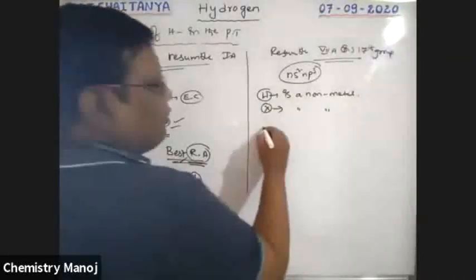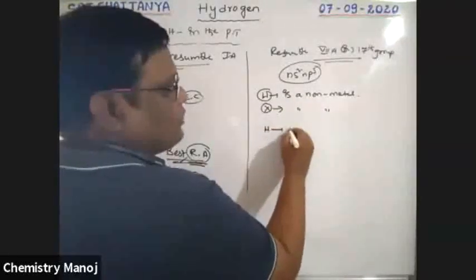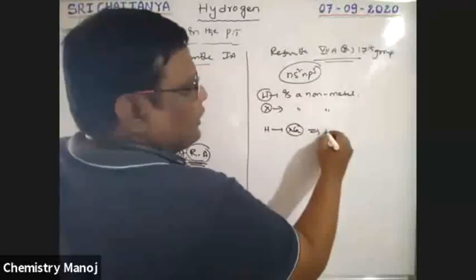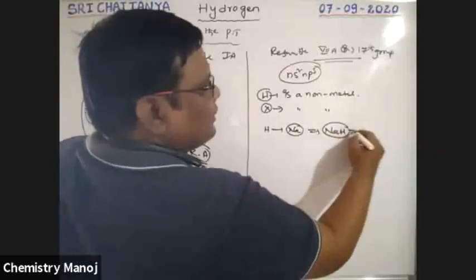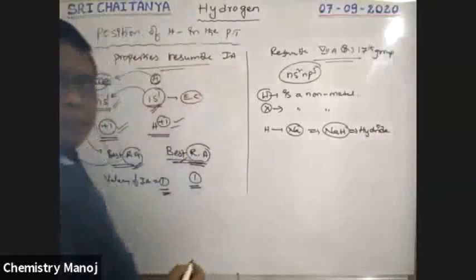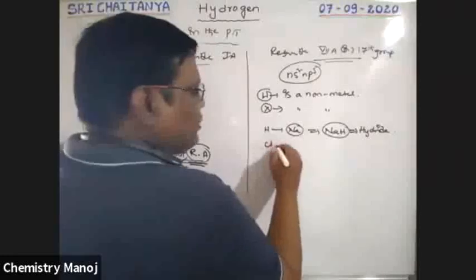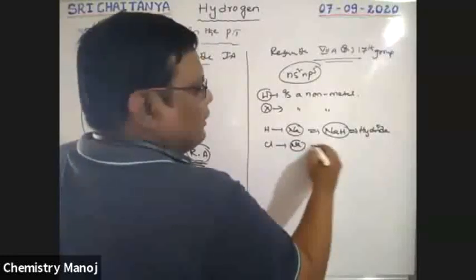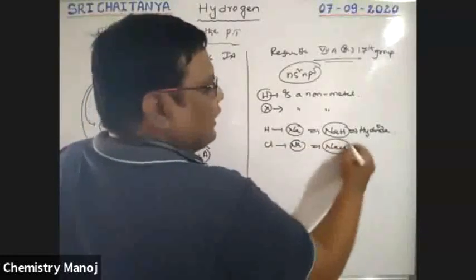Next, hydrogen when it reacts with metals gives NaH type compounds, and this is called a hydride. Just like our halogen, when it reacts with sodium metal, that gives NaCl. It is chloride.